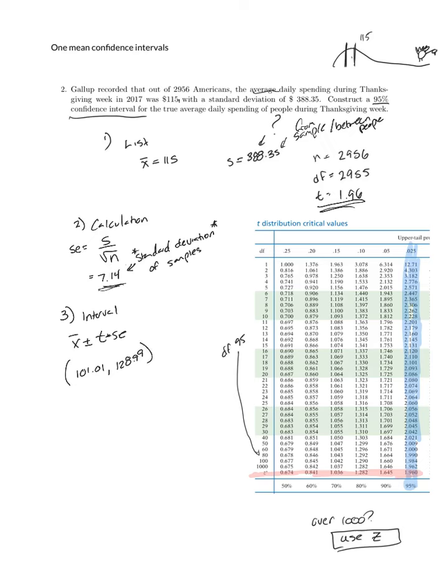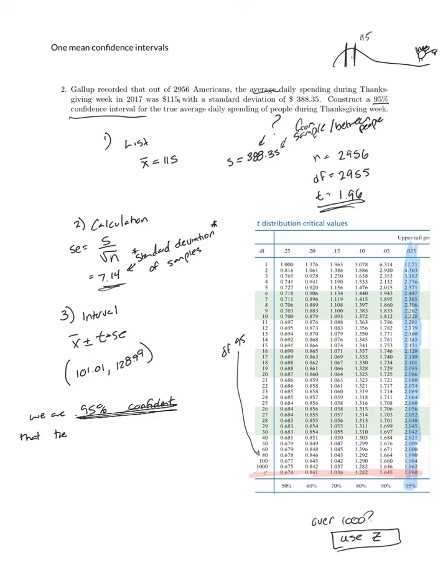Our final step is always to go ahead and summarize our results. So in this case, we're going to say we are 95% confident. Hopefully you're noticing a theme now on which confidence interval we're sticking with.